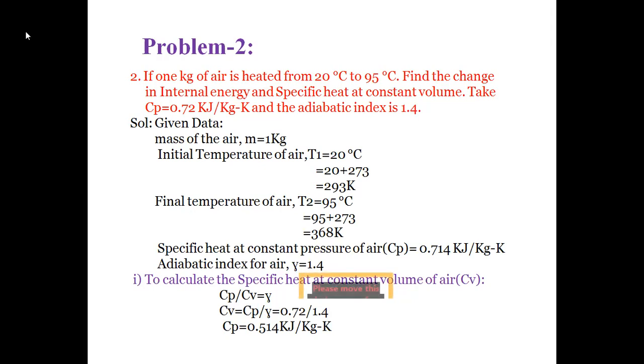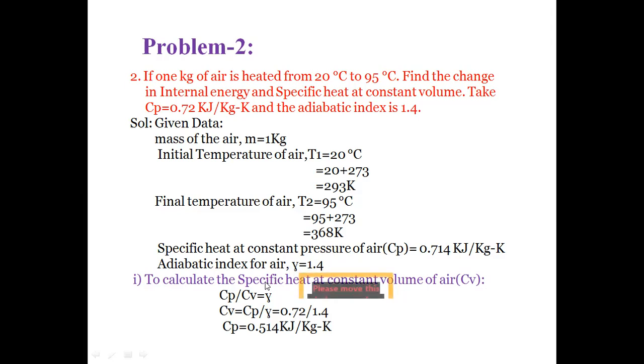So from the given data, the mass of the air m is equal to 1 kg. The initial temperature of the air T1 is equal to 20 degrees centigrade. So we have to convert degrees centigrade to Kelvin. So 20 plus 273 is equal to 293 Kelvin. The final temperature is 95 degrees centigrade, so 95 plus 273 is 368 Kelvin. The specific heat at constant pressure Cp of air is 0.714 kilojoules per kg Kelvin, and the adiabatic index for air gamma is equal to 1.4.